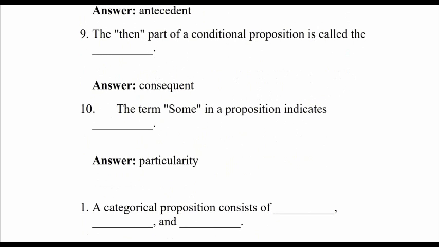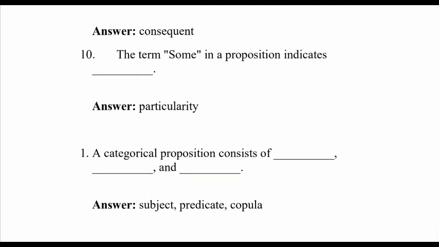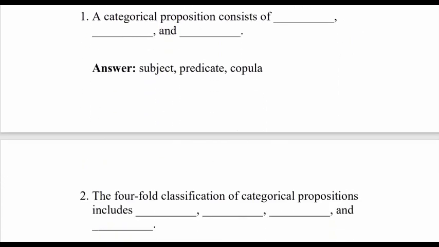If you know, please answer this. I'm moving forward. The fourfold classification of categorical proposition includes, what are these? These are universal affirmative, universal negative, particular affirmative, particular negative.